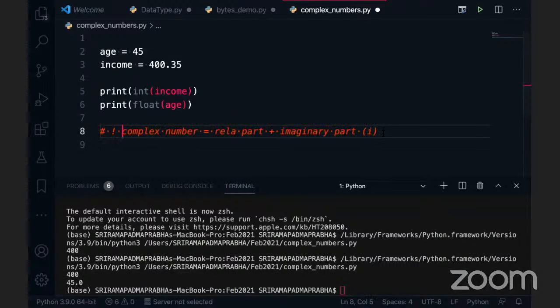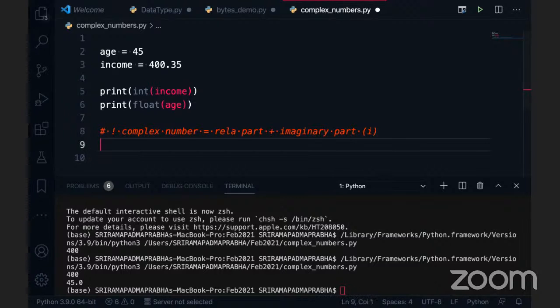Example of this, you can take any values here. For example, 2 plus 6i. So this is a complex number, and that's what we studied in mathematics in our school days. But Python is not accepting the i for complex numbers, because there is a complex issue. They said use the j. j is the reserved alphabet for complex numbers. That is what we have to represent.